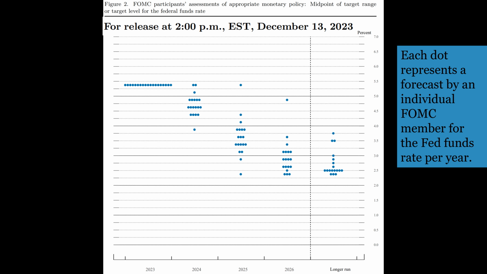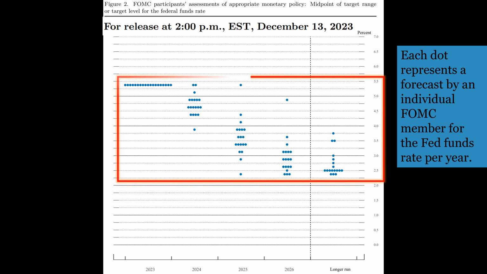The Federal Reserve controls interest rates by controlling the federal funds rate, so investors are keenly interested in what the Fed will do in 2024 and beyond. In the summary of economic projections, investors focus obsessively on one part in particular, the so-called dot plot, which you can see here. The dot plot shows Fed policymakers' estimates for interest rates at the end of the next several years and over the long run.